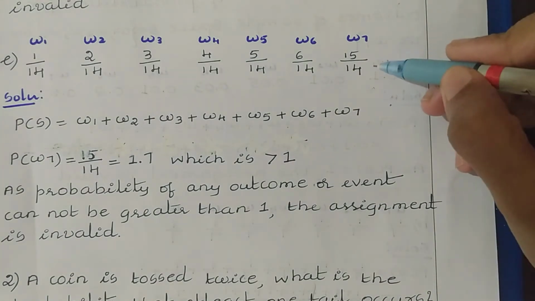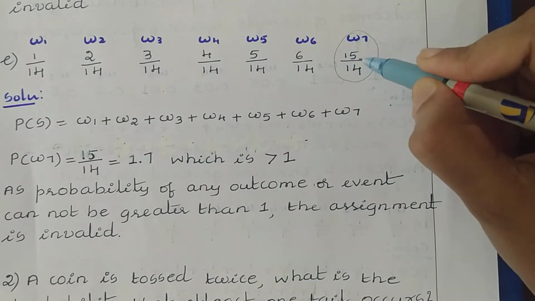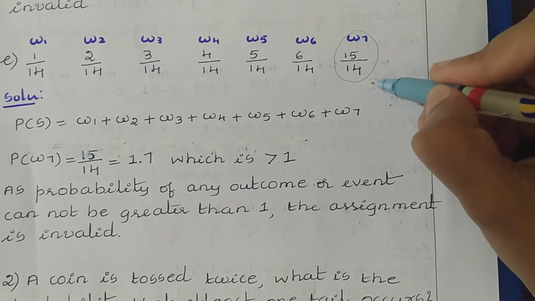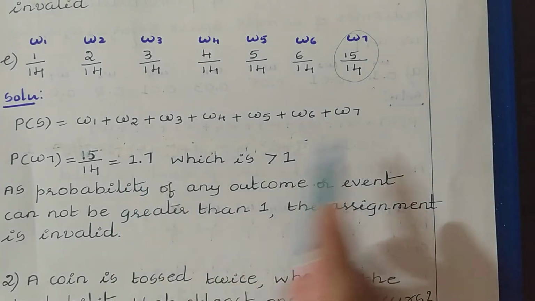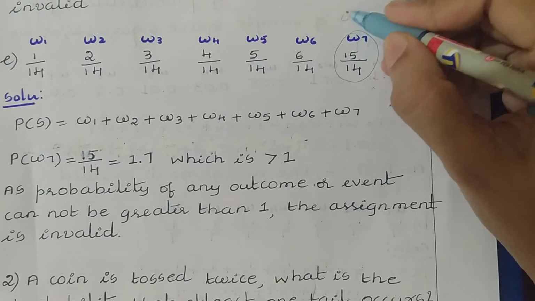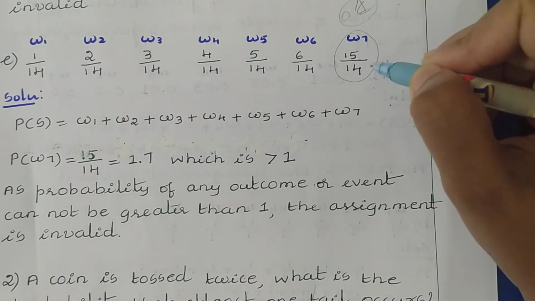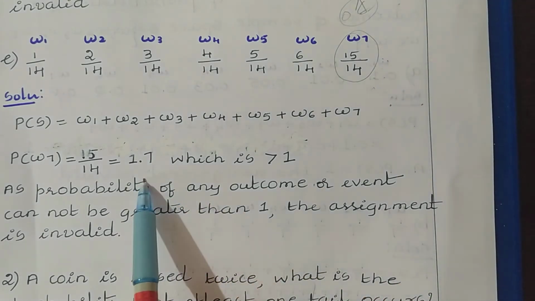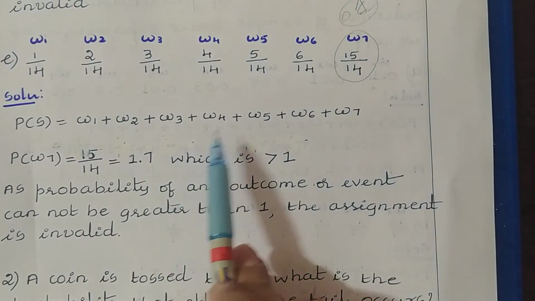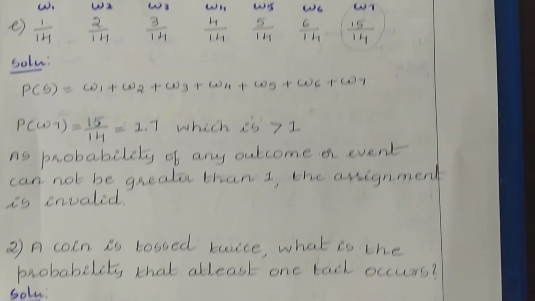Here directly you can say that this is an invalid statement, because we have the probability of ω7 as 15/14. But if you divide this, you get the answer 1.07. But we know that the probability of an event lies between 0 to 1. It cannot be greater than 1. But here, for this ω7 outcome, we are getting a value greater than 1. So that's why, without adding this, we can say this is an invalid assignment.